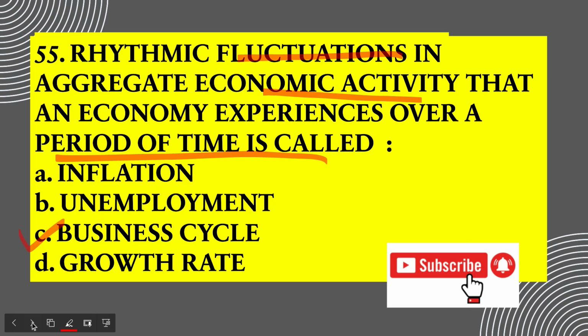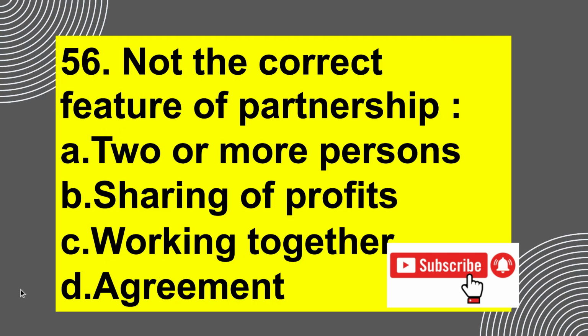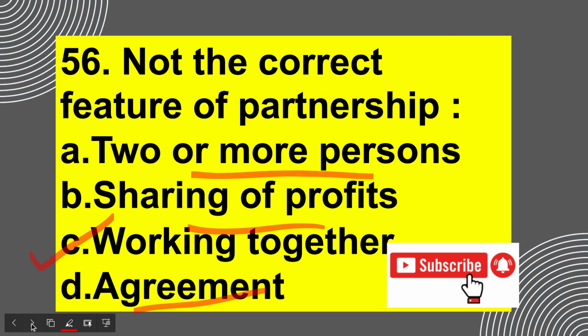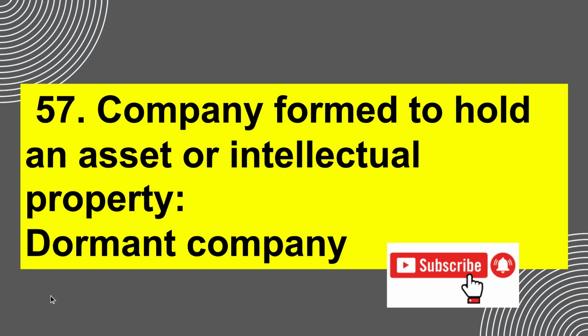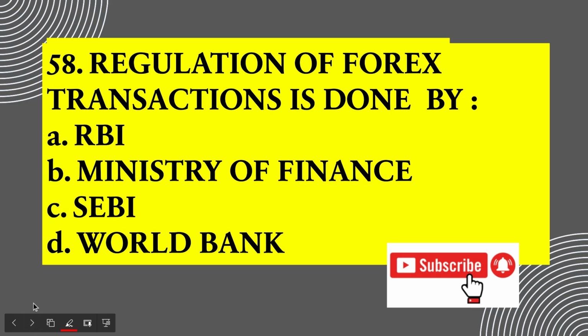Next question says not the correct feature of partnership. So we have studied partnership in accounts as well as in business law. So hopefully this was an easy question. We know we have two or more persons, we share profits, we have an agreement called the partnership deed. By way of elimination, working together would be the correct answer. Next, company formed to hold. This is a question from business law and the answer was Dormant company. We hope that such easy questions were asked in the business law paper.